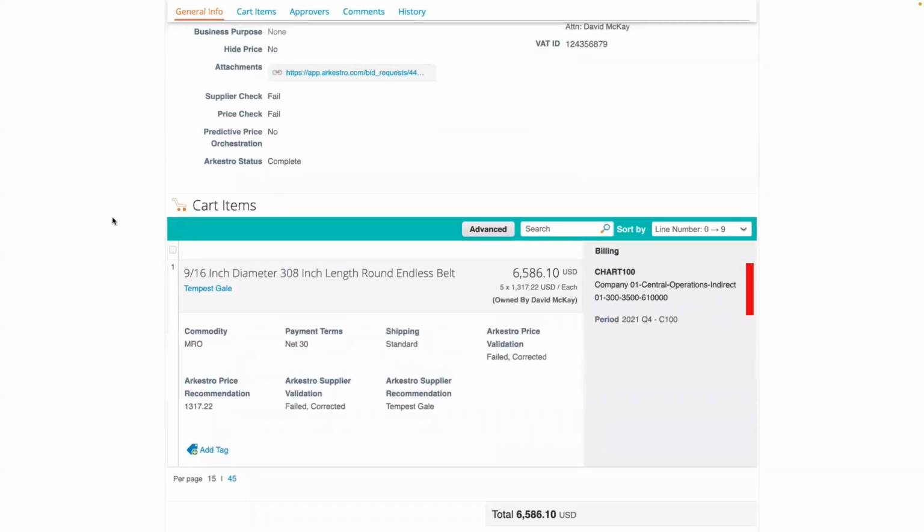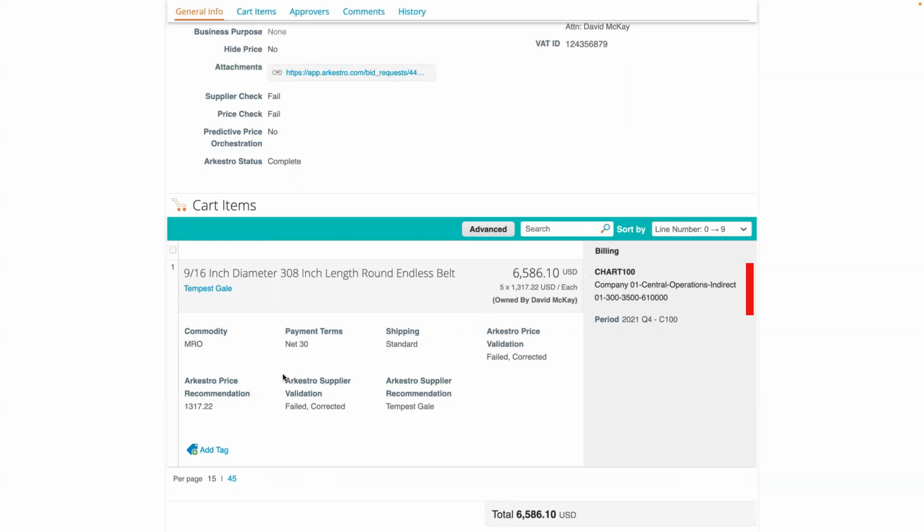Now, what did we do when we were a part of that approval chain? Well, we checked a couple of different things. We checked the price on this purchase request, and we checked the supplier. Perhaps David saw that this part was broken, called up a supplier, got a quote from them, and plugged that into Coupa as a free text request. So once he did that, we checked the price and the supplier on that quote. And in this case, we thought that the supplier was not the best supplier, and we also felt that there was a better price out there. And we calculated both of those checks using our proprietary machine learning algorithms.